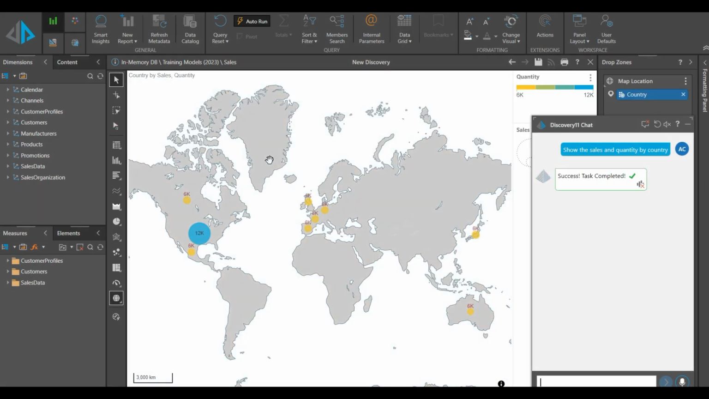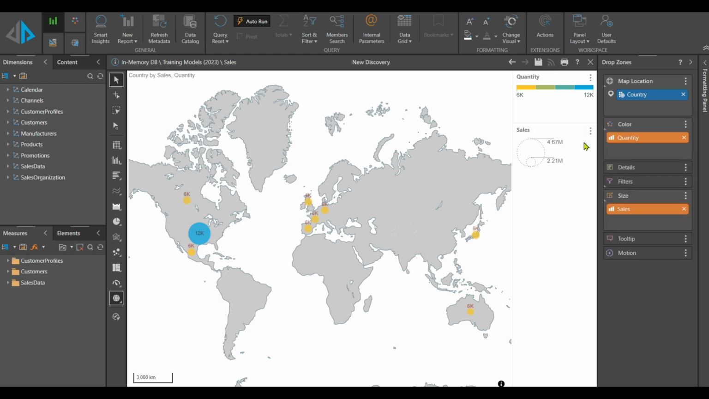So Pyramid works out the most obvious visualization that it thinks really fits what I've asked, which is great. I'm just going to minimize our little chatbot here. And what you can see is that I've got the color, which is representative of quantity, and the size of my circles are representative of sales. So it's given me exactly what I wanted.